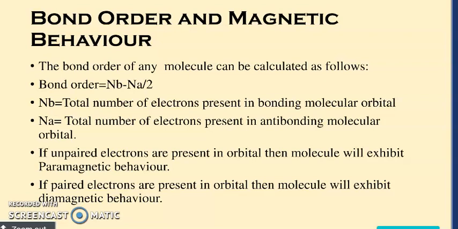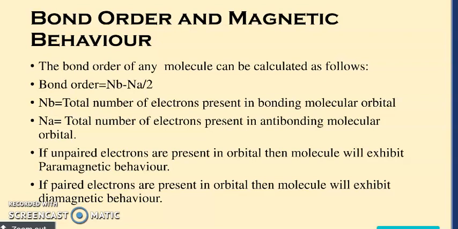So when we draw the molecular orbital diagram, we can easily predict the total number of electrons present in bonding as well as in anti-bonding MOs, and after substituting we can easily predict the bond order. If the bond order comes to 0, we can say that this molecule does not exist, like in the case of helium. If the bond order is any integer like 1, 2, 3, we can say that the molecule is stable.